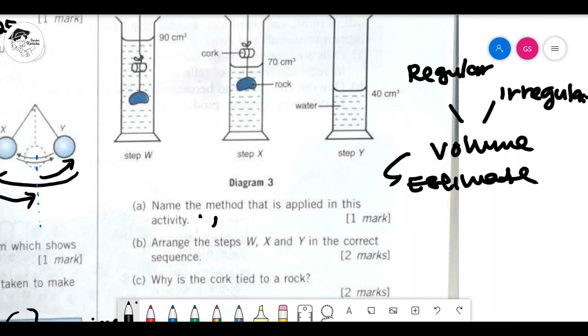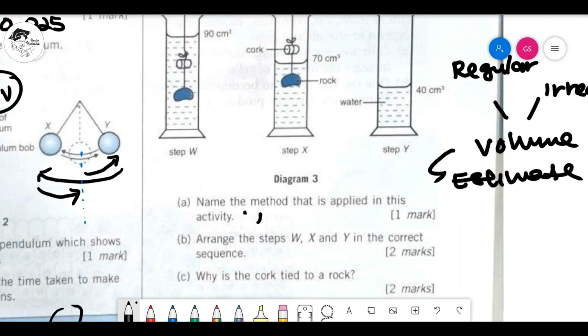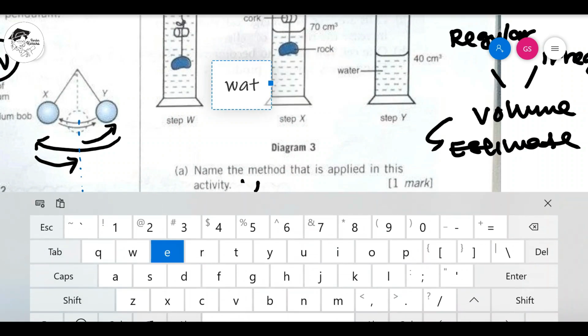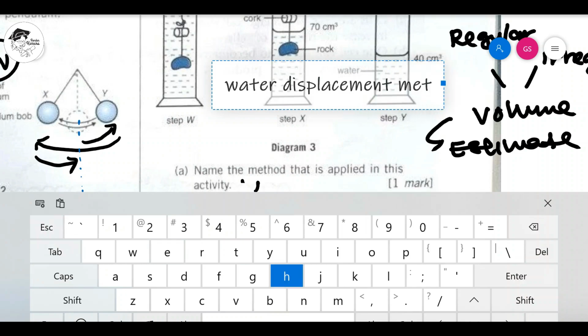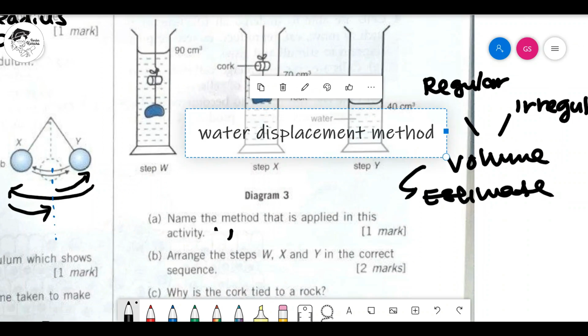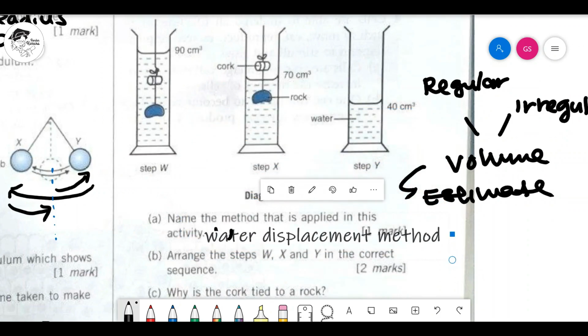Sebab you are actually displacing the volume of the water to find out how much space the object you want to study is occupying. Okay, so we will use the water displacement method. Name the method that is applied in the activity. Okay, so we know the name, very simple, it's called the water displacement method. Okay, answer for this one, water displacement method.